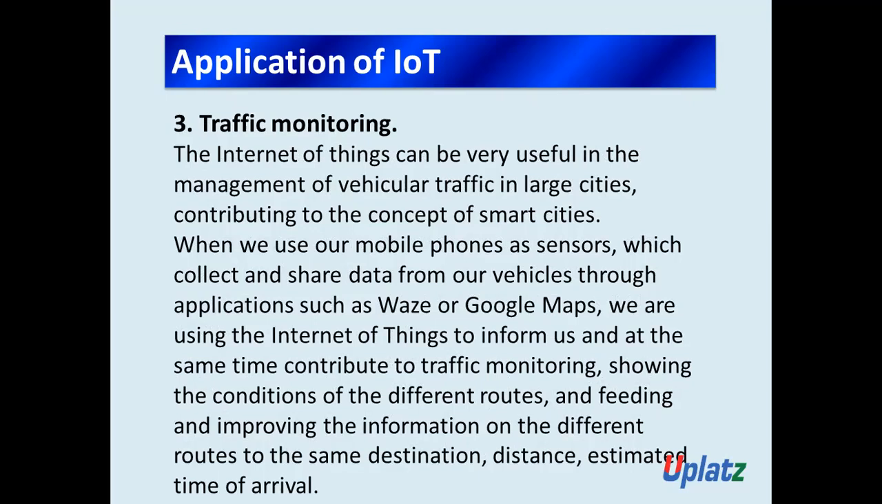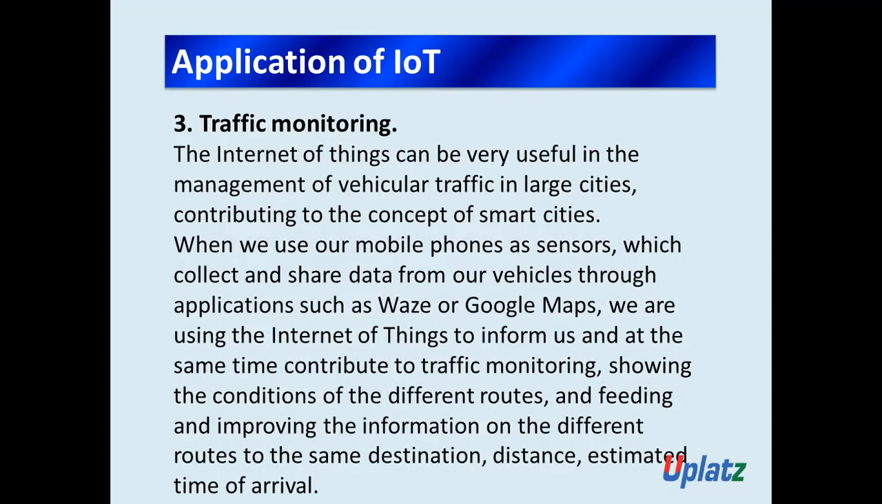I hope everyone knows Google Maps. Okay. So when we use our mobile phones as sensors which collect and share the data from our vehicles through applications such as Google Maps, we are using the Internet of Things to inform us and at the same time contribute to the traffic monitoring, showing the condition of the different routes and feeding and improving the information on the different routes to the same destination, distance, estimated time of arrival.